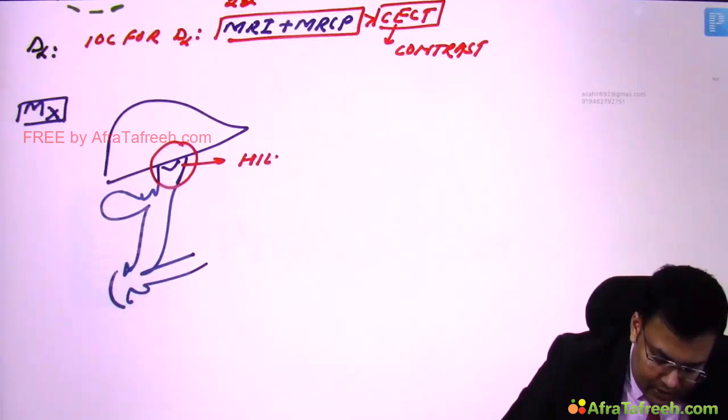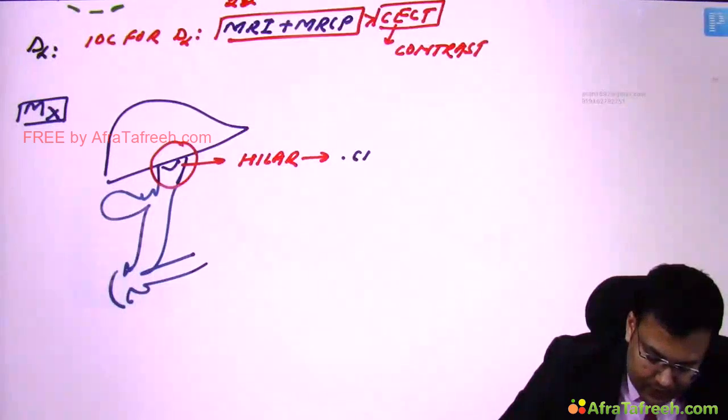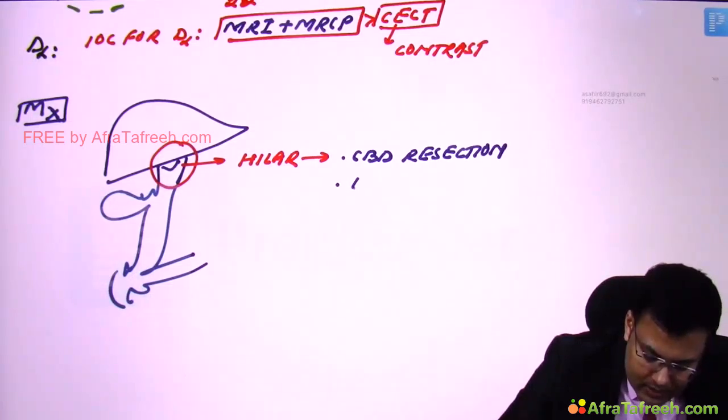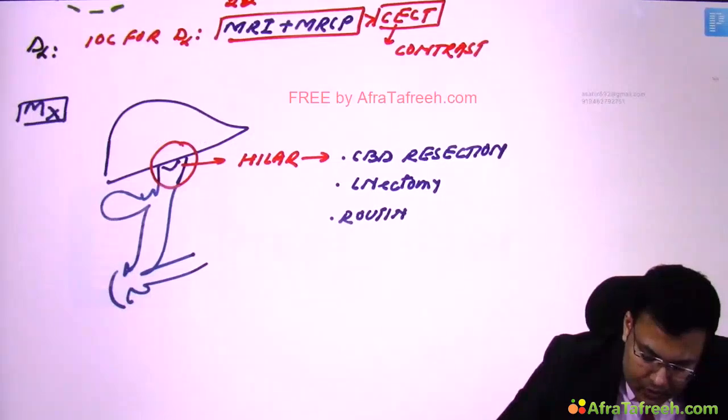For hilar cholangio we go for CBD resection plus lymphadenectomy plus routine caudate lobectomy.